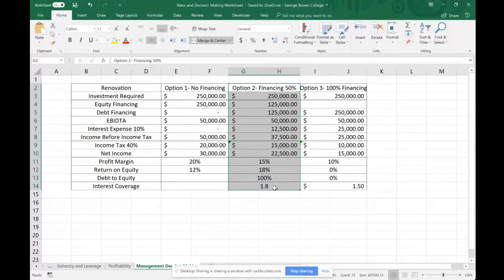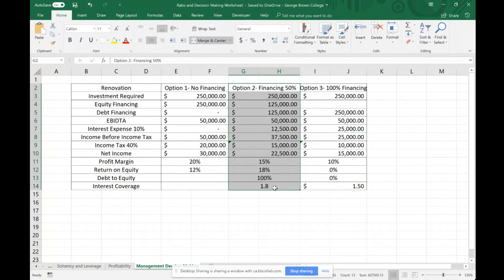Later in this course, we get super freaky with sensitivity analysis. We don't just base it on differing investment proportions. We also base it on different sales levels, different cost of capital levels, things like that.